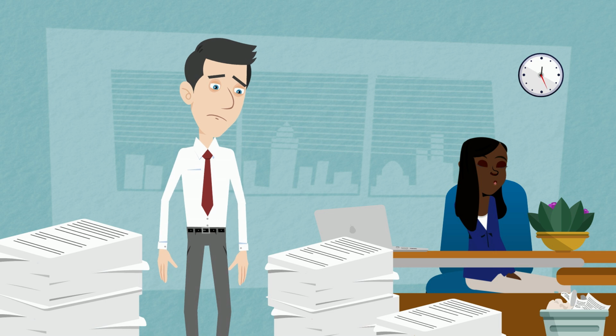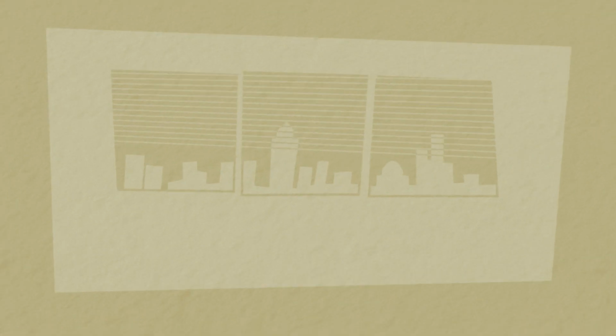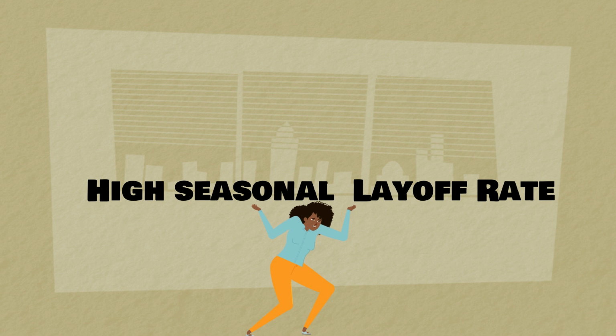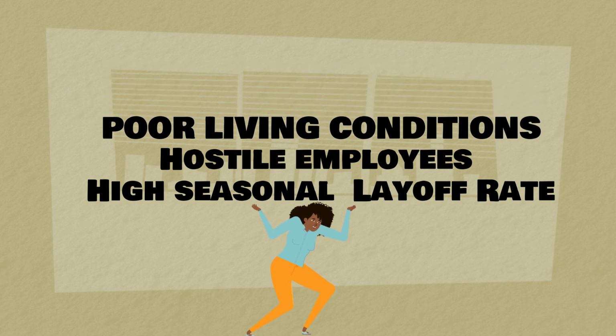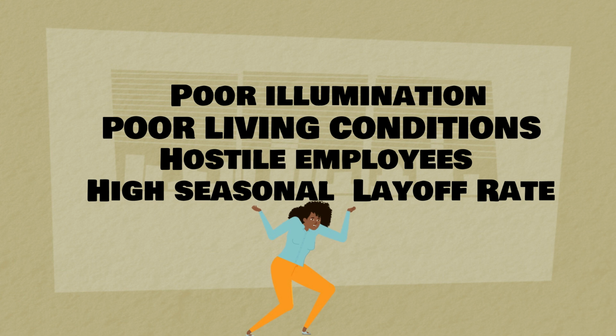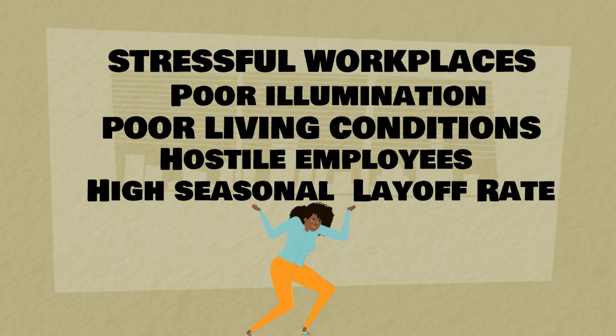In addition, many experts believe that the psychological climate of the workplace is another correlate that affects the accident rate. For example, a plant with high seasonal layoffs or hostile employees, or employees who are working in poor living conditions will have a higher accident rate than locations or employers with no layoffs, or positive employee relations, or positive living conditions. Another part of the psychological climate is the stress level. Workers who are under stress or who consider their jobs to be threatened or insecure have more accidents than those who do not work under these conditions.